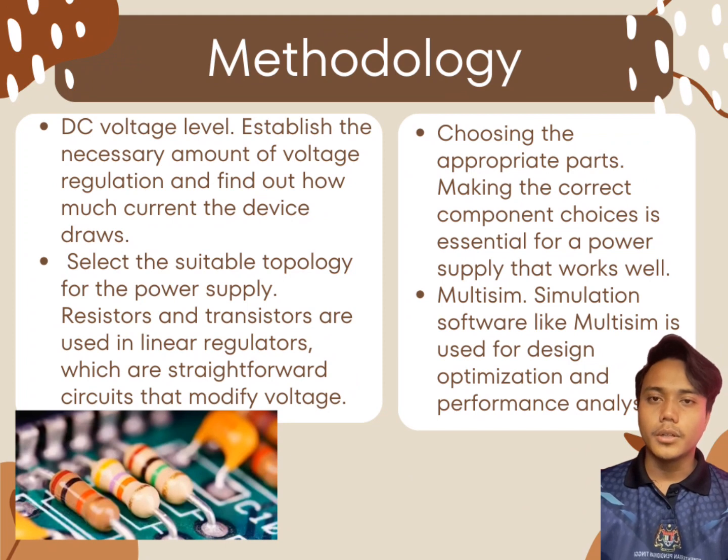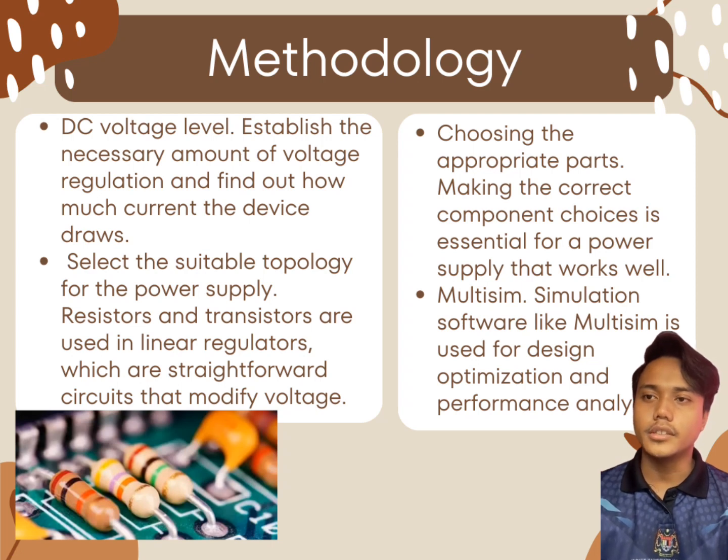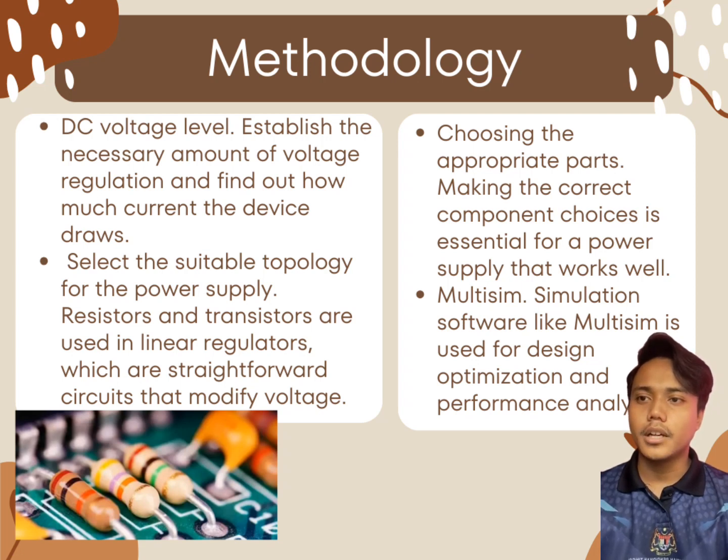Now, I would like to talk about the methodology. First, DC voltage level. Establish the necessary amount of voltage regulation and find out how much current the device draws. Finding out the precise power needs of the equipment being powered is the first step. One of the most important approaches is figuring out how much power is needed. Second, select a suitable topology for the power supply. The demand of the device determines which power supply architecture is best.